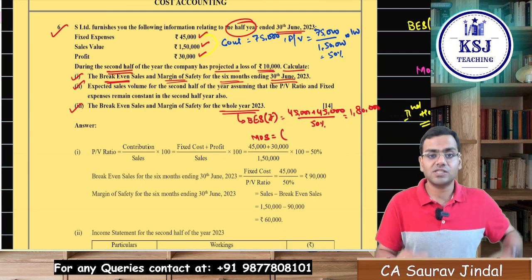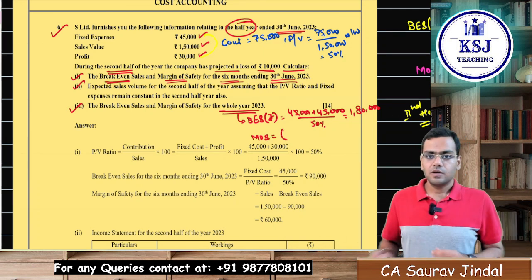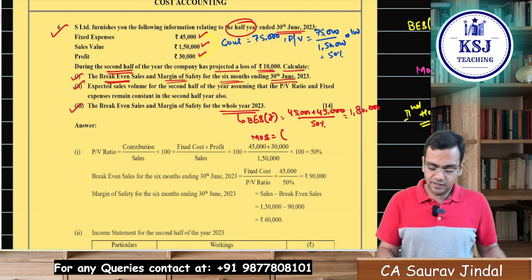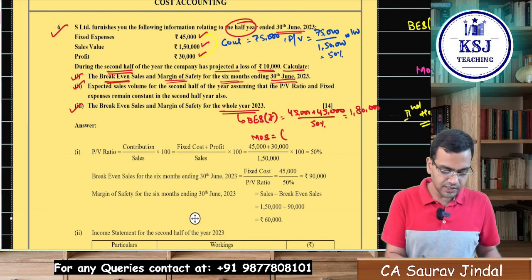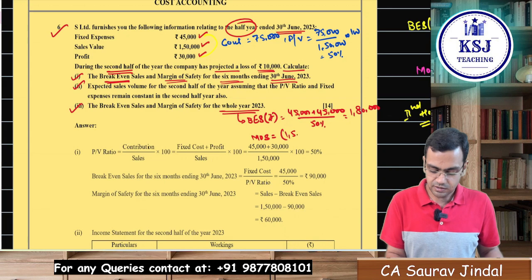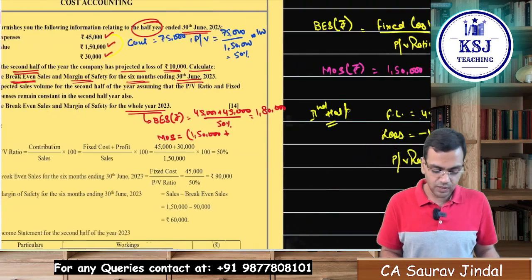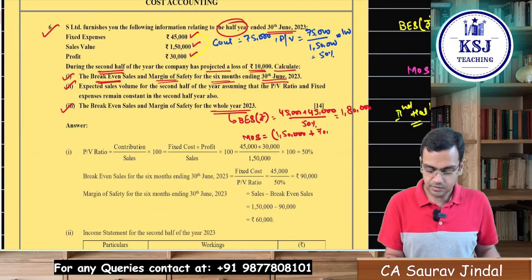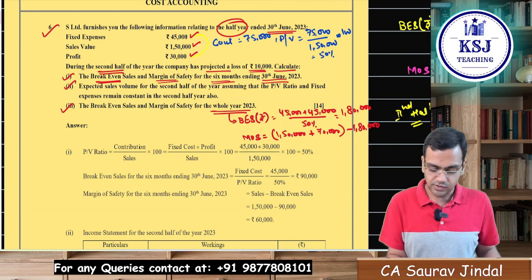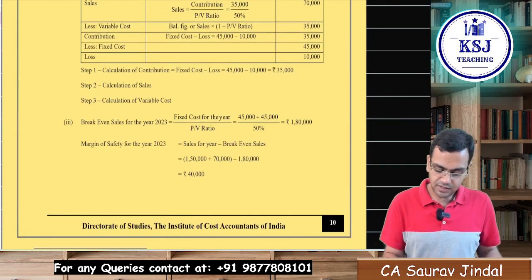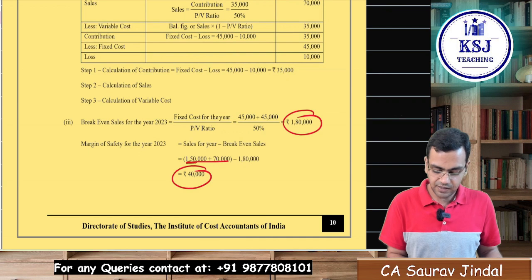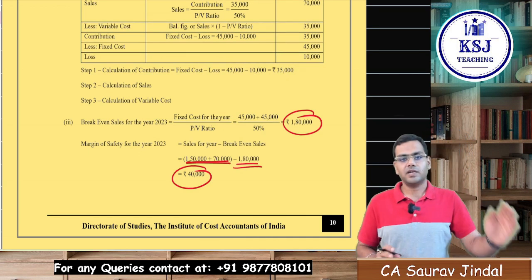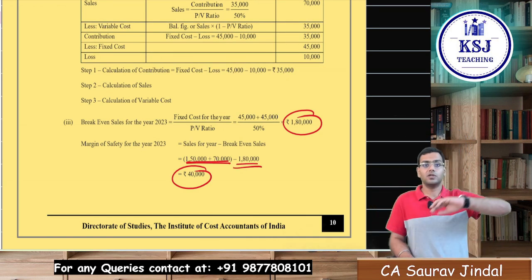Margin of safety is total sales minus break-even sales. What is the total sales? In the first half of the year, the total sales is what? 1,50,000. In the second half of the year, what is the sales we have just calculated? That is 70,000, minus break-even sales of 1,80,000. This will give you the margin of safety. 1,50,000 plus 70,000 minus 1,80,000, so 40,000 will be your margin of safety for the whole year.